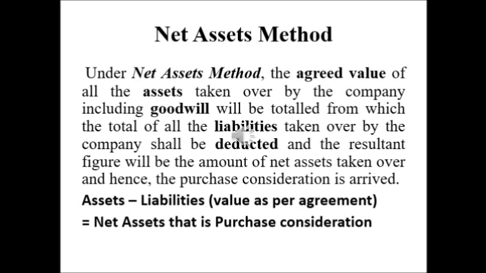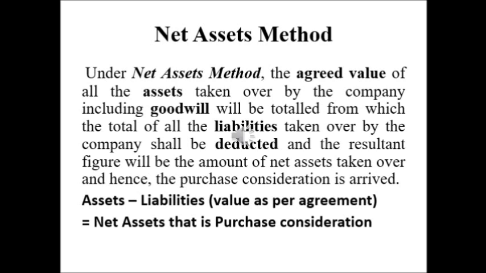The first method is the net assets method. As per this method, the agreed value of all assets taken over by the company, including goodwill, will first be totaled.